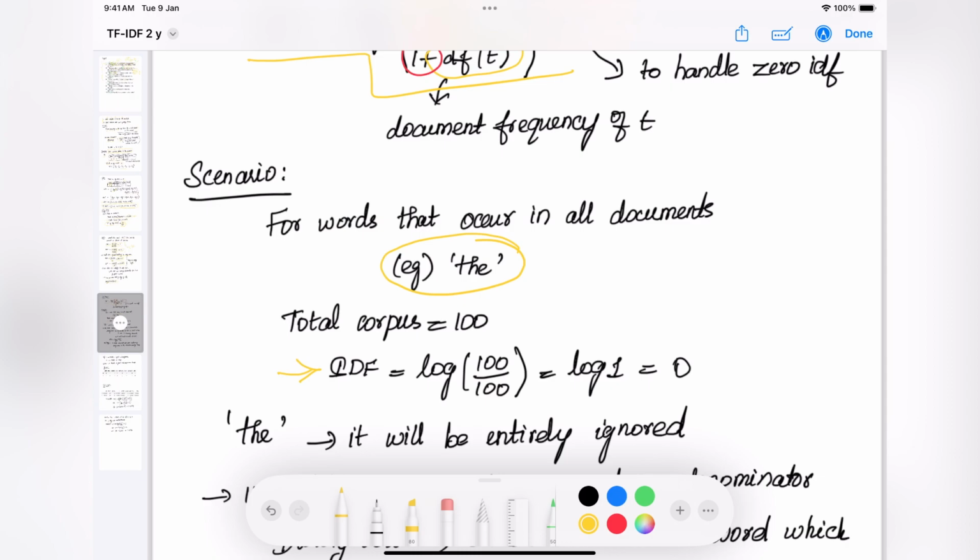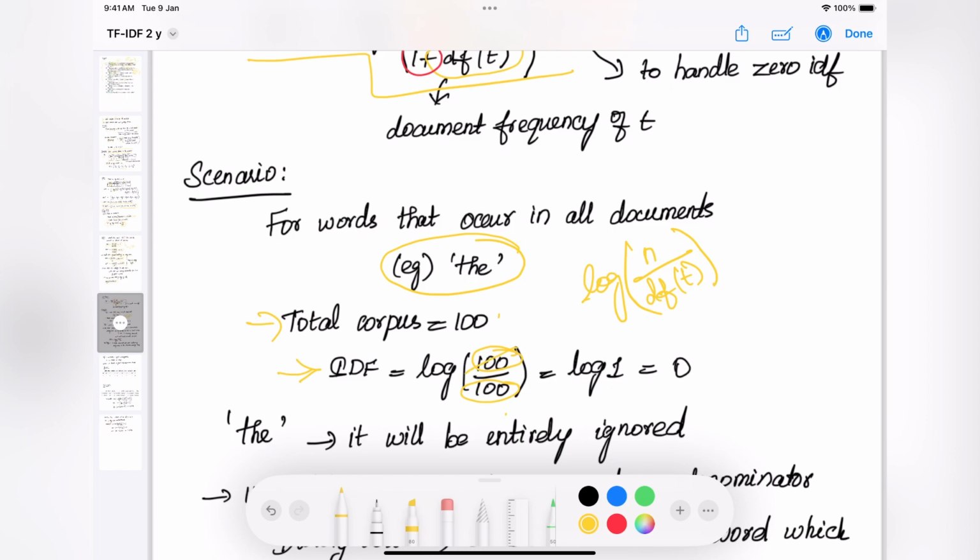We have the original formula: log of the total number of documents divided by the number of documents which have this particular word. We have already assumed our corpus size is 100, so the numerator will be 100. For the word "the", we can assume it will be present in all the documents, so the denominator will also be 100.